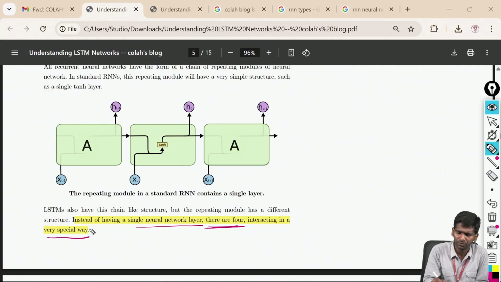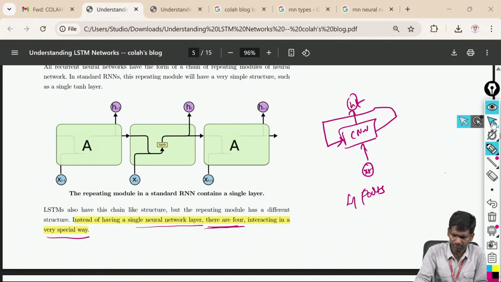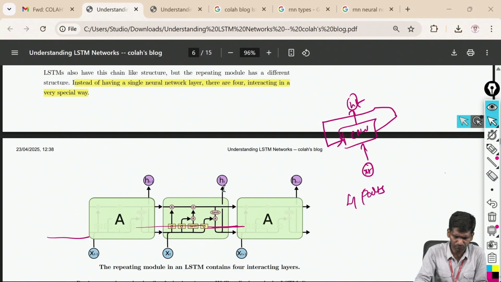In RNN, we see input and output, and this is repeated in a for loop. But in LSTM, this special type of RNN, you can see four parts. Let us see one by one what these four parts are and how they work.